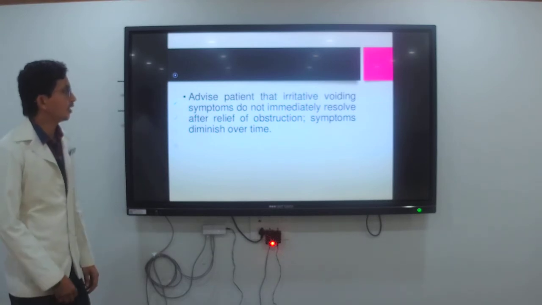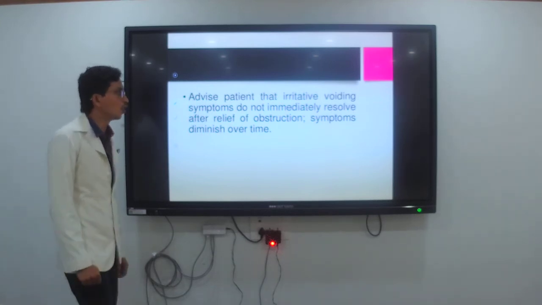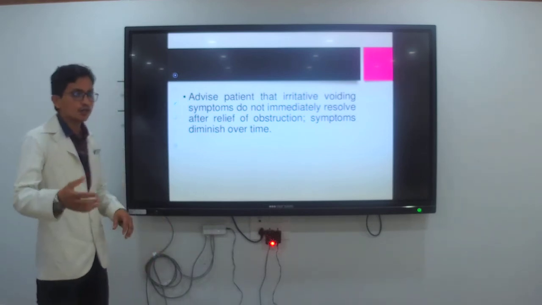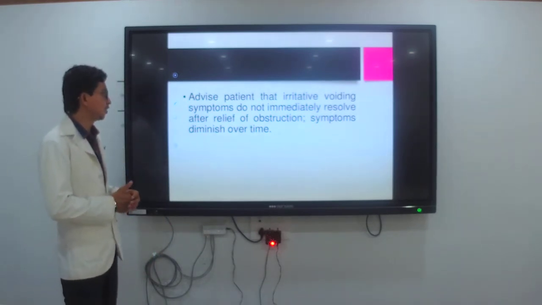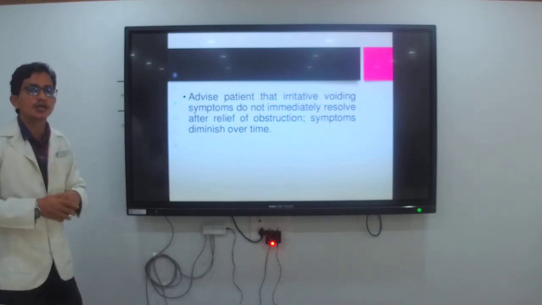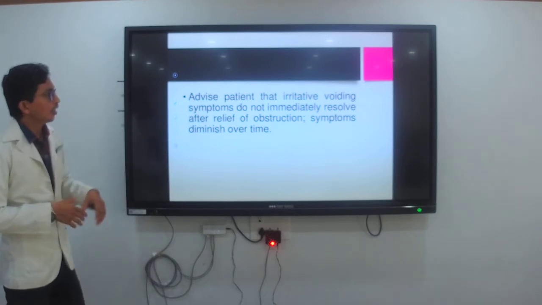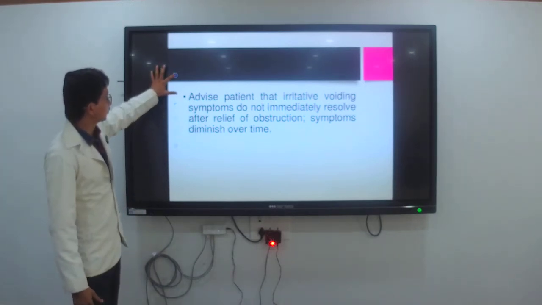Advise the patient that irritative voiding symptoms do not immediately resolve after relief of obstruction. After relieving the obstruction, the symptoms diminish over time, and after some time the symptoms present in the client decrease.